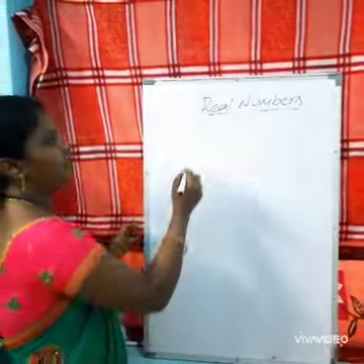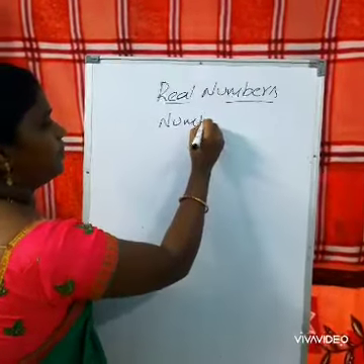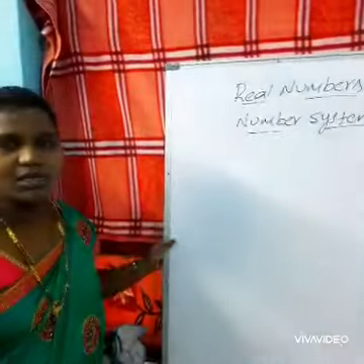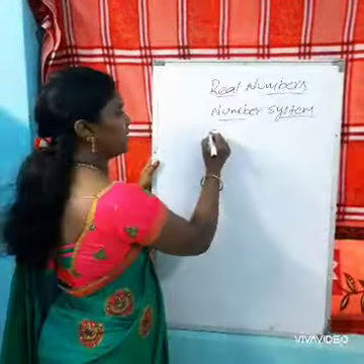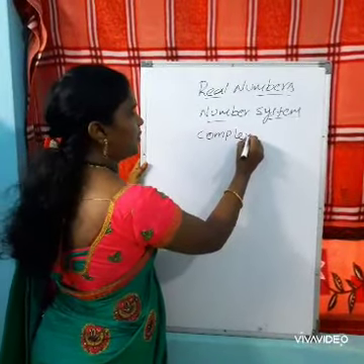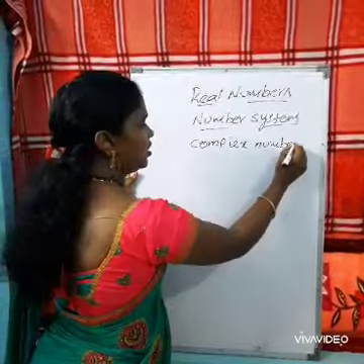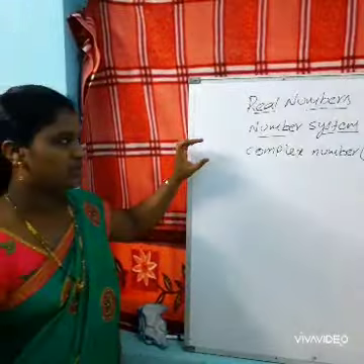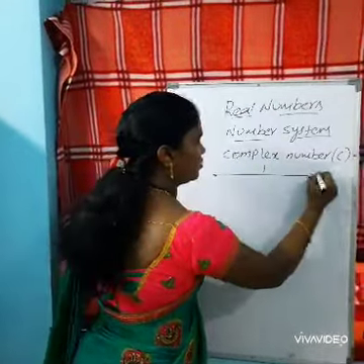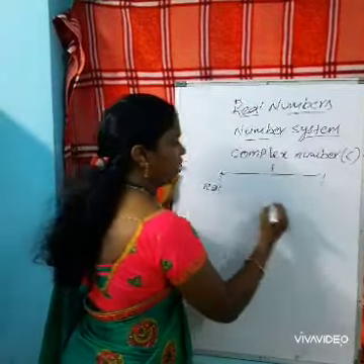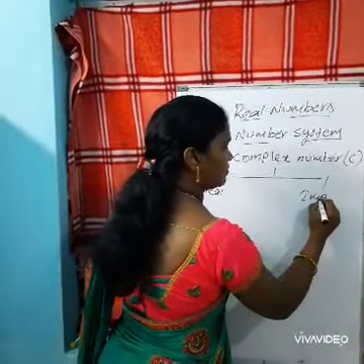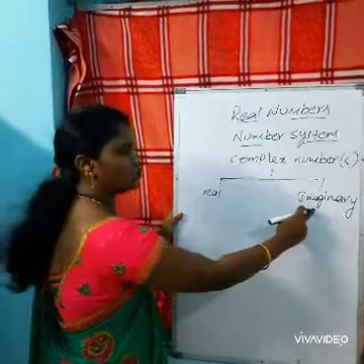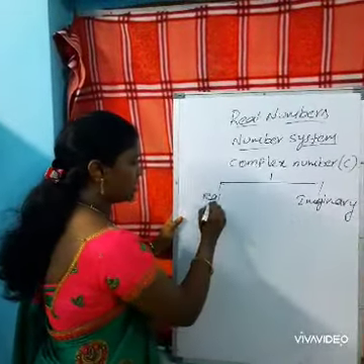Now, the number system. In the number system, all the numbers in mathematics are treated as complex numbers. It is denoted with the first letter, C. Now the complex numbers are divided into two parts. Those are real numbers and imaginary numbers. Complex numbers are divided into two types, that are real numbers and imaginary numbers.